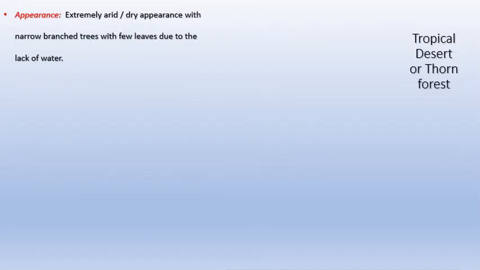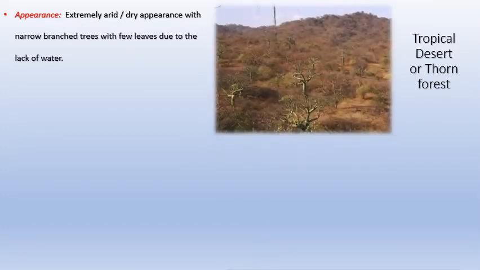The third one, tropical desert or thorn forest, has an extremely arid or dry appearance with narrow, very thin branches. It's so thin that you can even break the branches of the tree with your hands. So it's that thin, and it's mostly shrubs. It's not huge trees. You cannot find huge trees here.